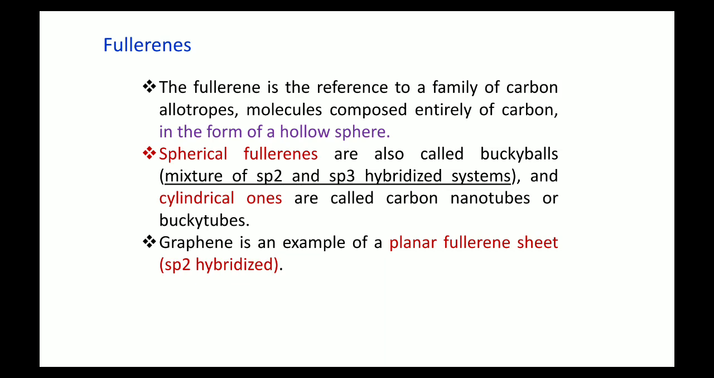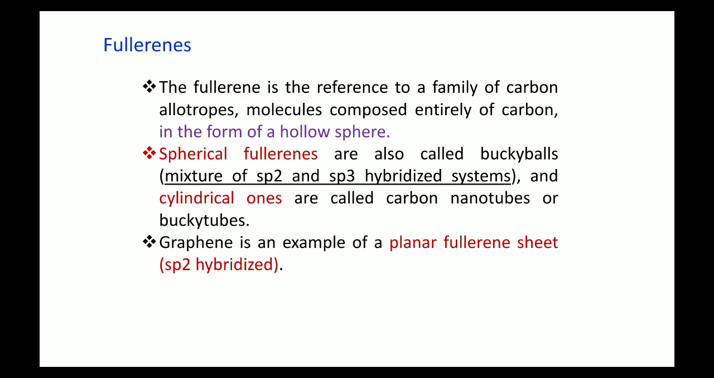So fullerene refers to a family of carbon allotropes, molecules composed entirely of carbon in the form of a sphere. Okay. I'm sorry, my voice is not that clear. So spherical fullerenes are also called buckyballs. This I already told you. Another name for fullerene is buckyball. Another name is C60. All these are basically the same.